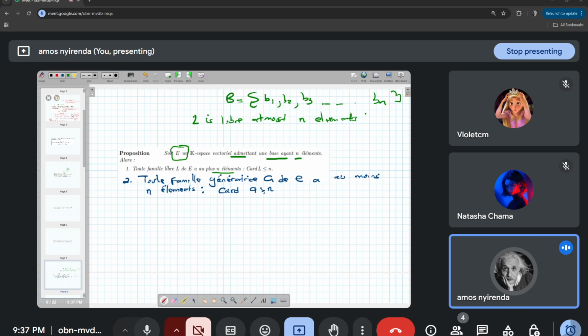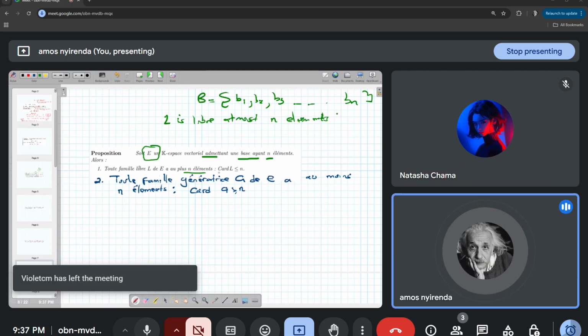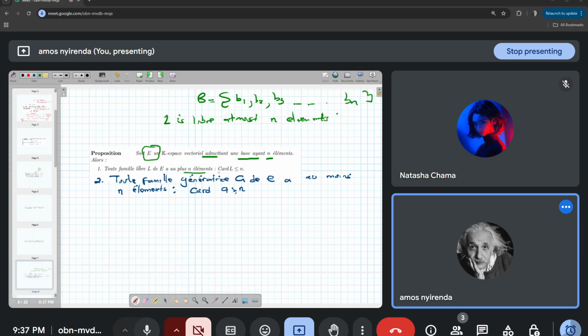Okay, we used it there. So if I have n plus 1 elements, yes, it can be generatrice, because the condition for generatrice is going to be satisfied. However, it is not going to be libre, because for a family of vectors to be libre, if we have a base that has n elements, then the maximum number of elements in that family has to be n.